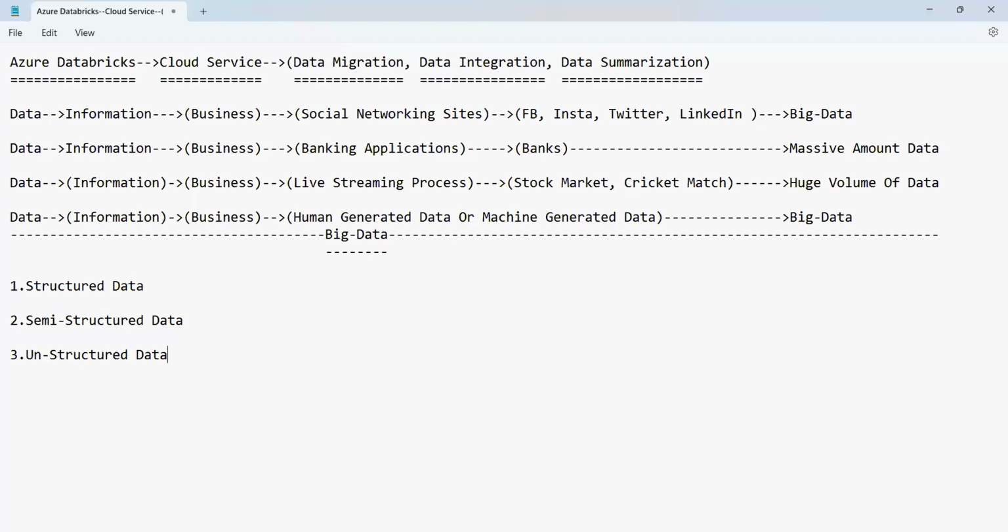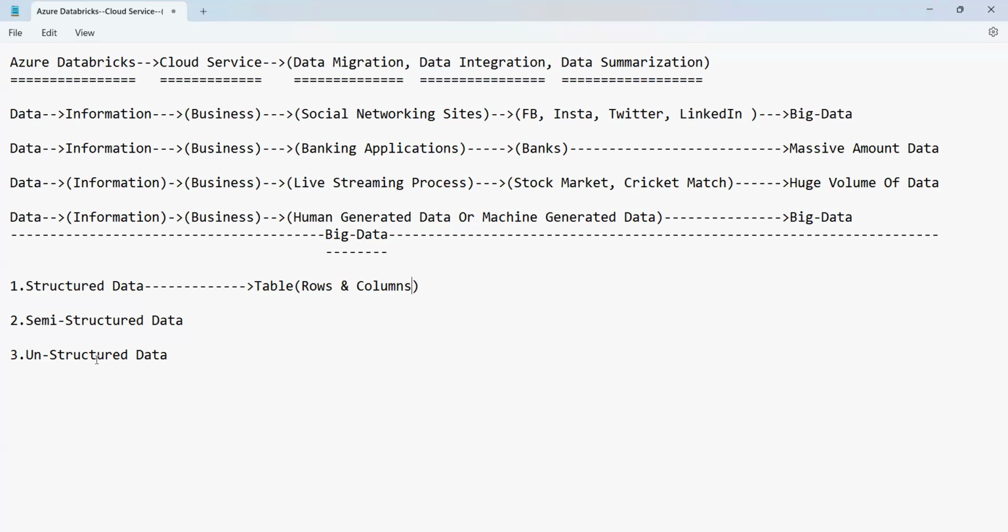So let's first discuss what structured data is. Structured data is nothing but data which is kept in the form of a table, where the table is a collection of rows and columns.